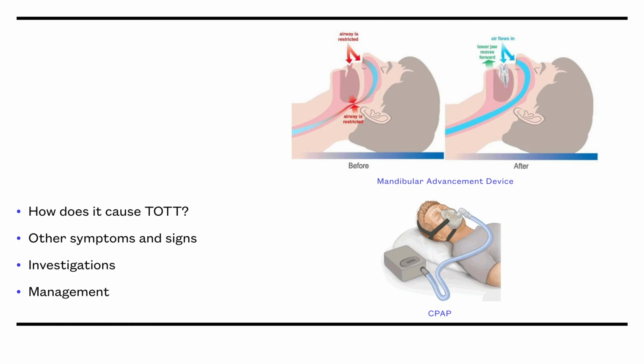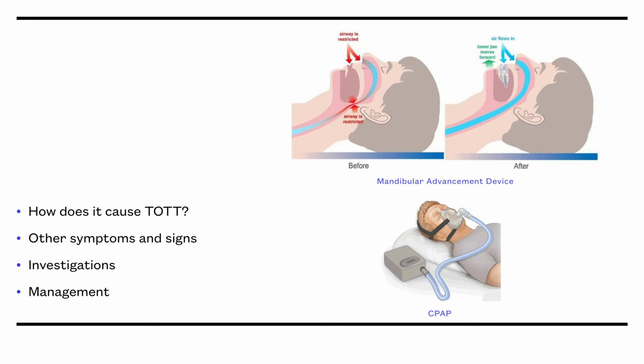Polysomnography is done in these specialist centers, and the treatment options include mandibular advancement devices, CPAP during the night, and potentially surgical removal of any airway obstruction. Lifestyle management options include reducing weight, smoking cessation, and reducing alcohol intake. If there is a high clinical suspicion of OSA or after diagnosis, the patient must inform the DVLA.